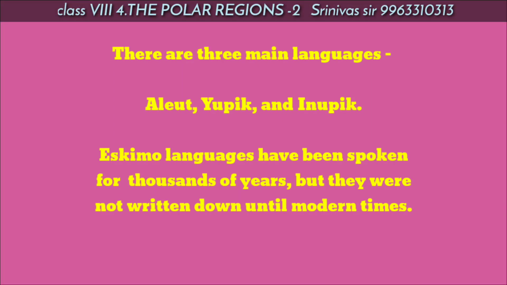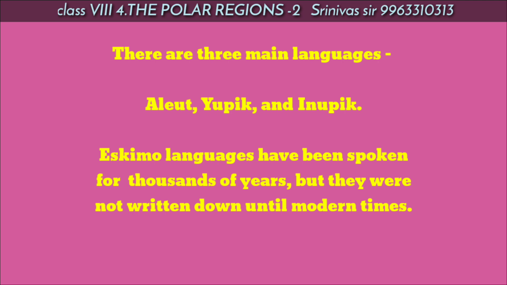The Eskimos speak different languages, but there are three main languages: Aleut, Yupik, and Inupiaq.